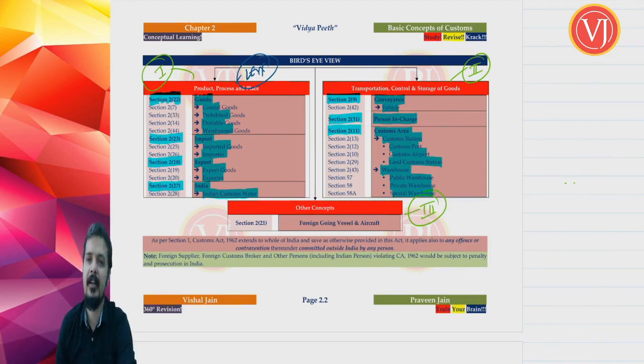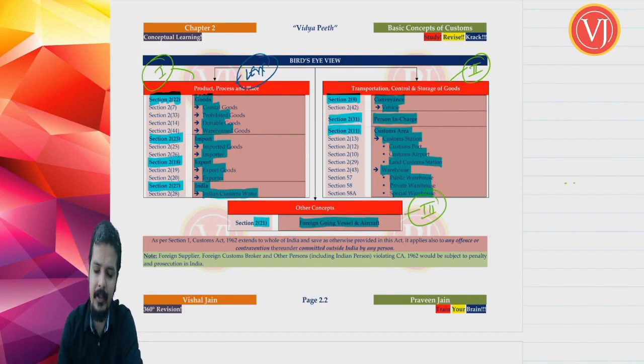And friends, the third subtopic of this chapter is where we are going to focus on foreign going vessel and aircraft. Very, very important definition. A lot of times a direct question has been asked on this foreign going vessel and aircraft, which is defined in section 2 clause 21. Right, that would be the third discussion.